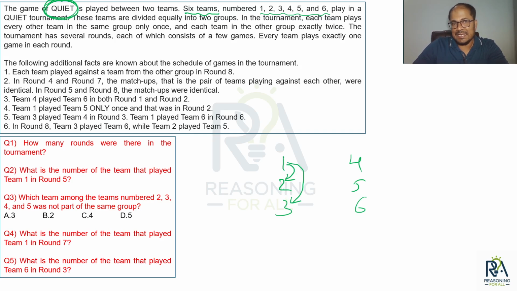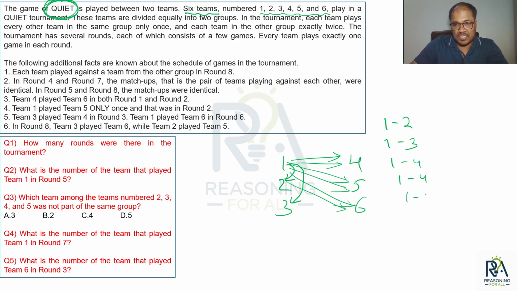And each team in the other group exactly twice. So team 1 will play once with its groupmates, but it will play twice with the teams of the other group. That means 1 with 4 twice, 1 with 5 also twice, 1 with 6 also twice. So the matches are 1 versus 2, 1 versus 3, 1 versus 4, 1 versus 4, then again 1 versus 5, 1 versus 5, 1 versus 6 and 1 versus 6.